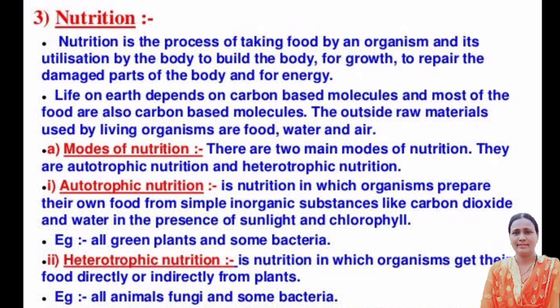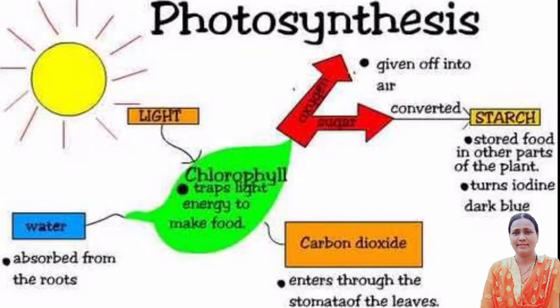Plant nutrition takes place with the help of a very important process, that is photosynthesis. Photosynthesis is nothing but a complex process by which green parts of the plant synthesize organic food in the form of carbohydrates from carbon dioxide and water in the presence of sunlight and chlorophyll.